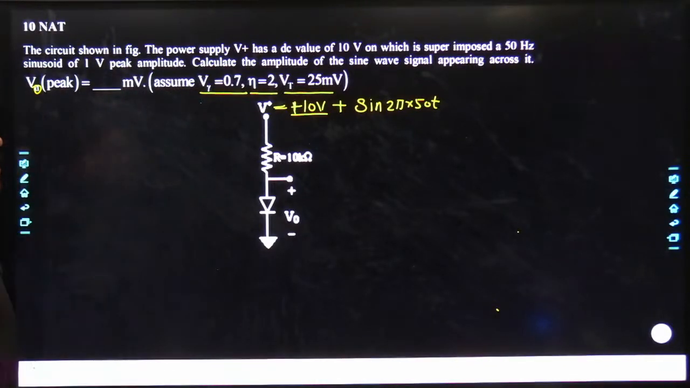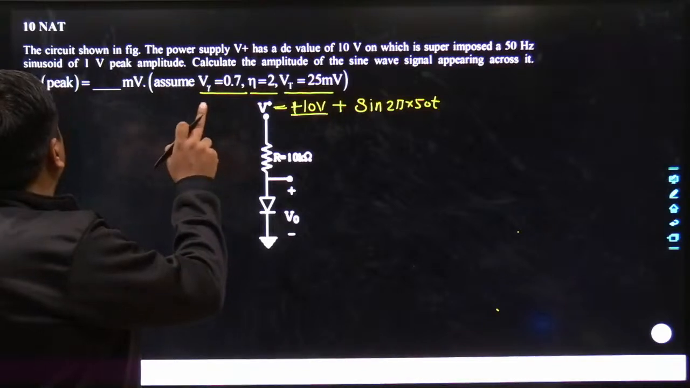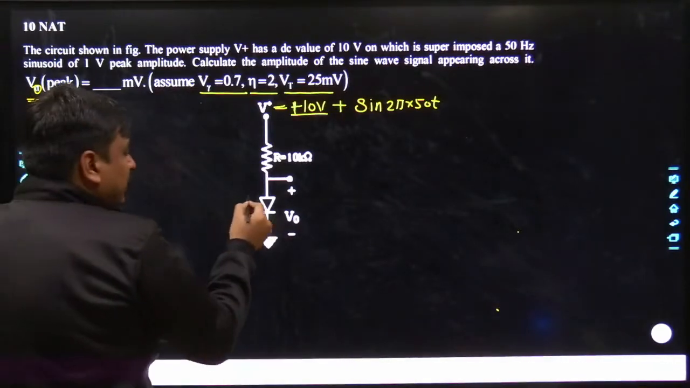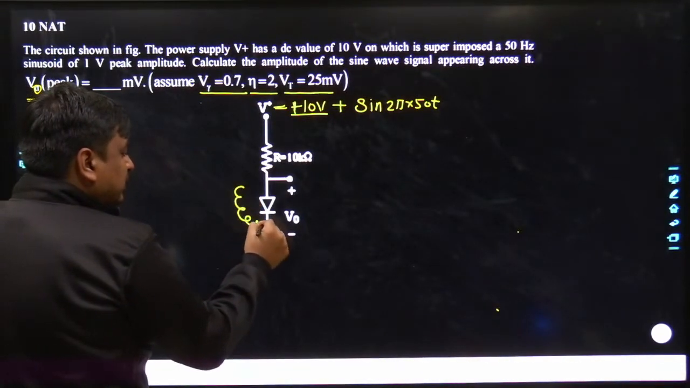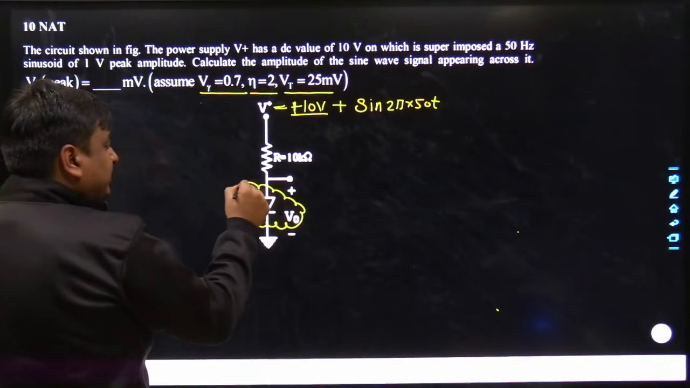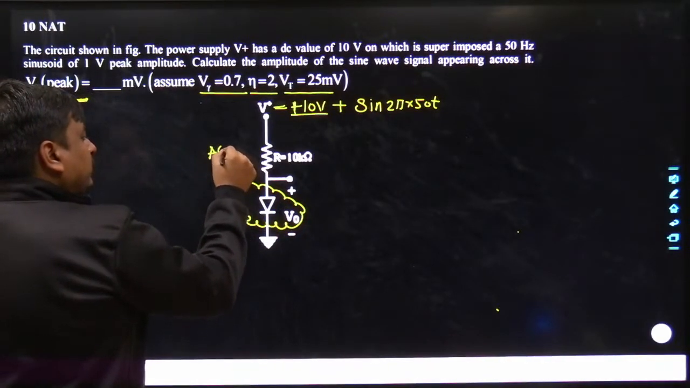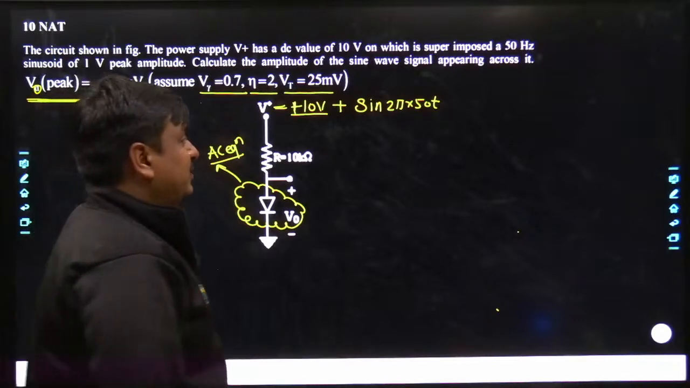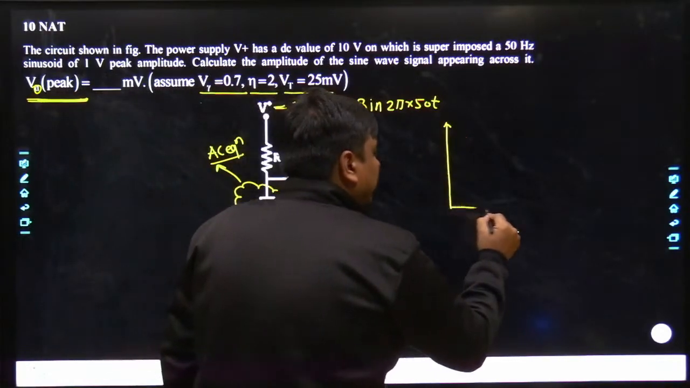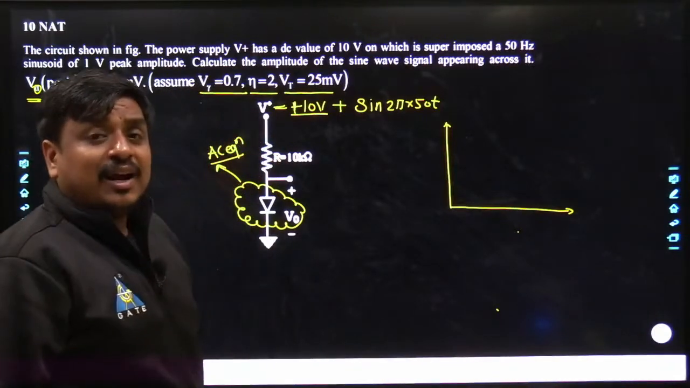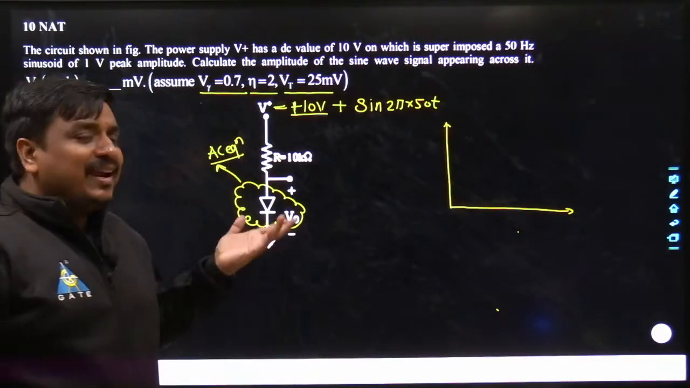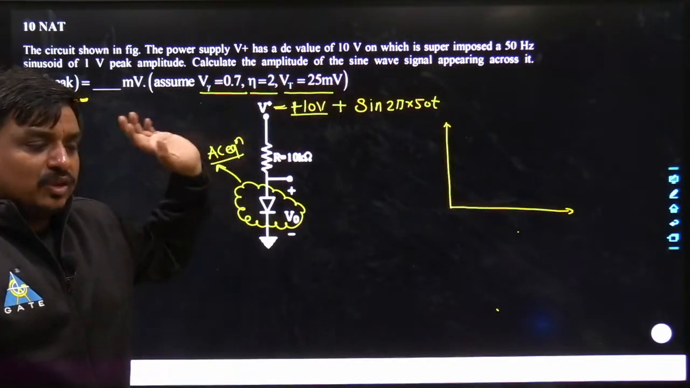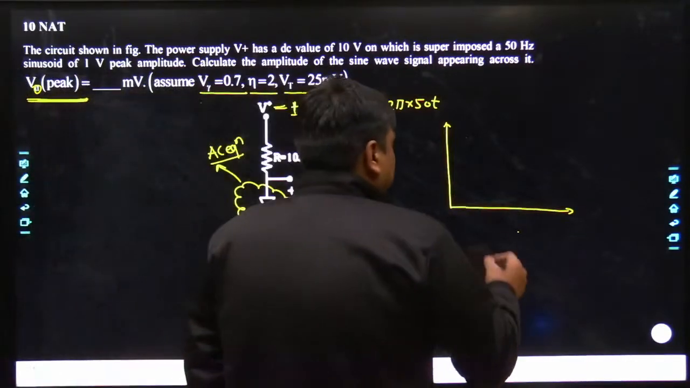See, they have clearly said they want to know the peak AC voltage. That means you have to simplify, or you have to replace this diode with its AC equivalent. Anyways, how would the diode get replaced in the form of its AC equivalent? My dear friends, it has to be replaced by its dynamic resistance. Maybe it will also be replaced by its diffusion as well as transition capacitance. Capacitance has not been given along with this problem, so keep it aside for the time being.